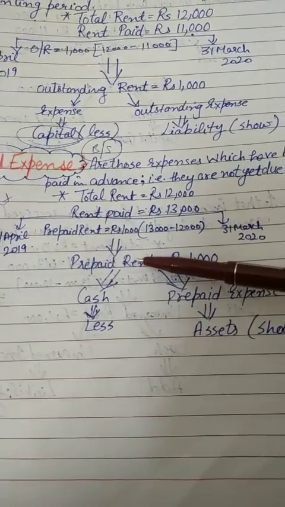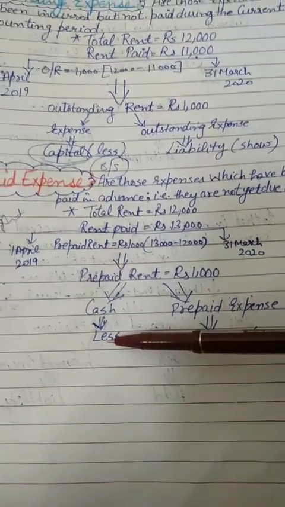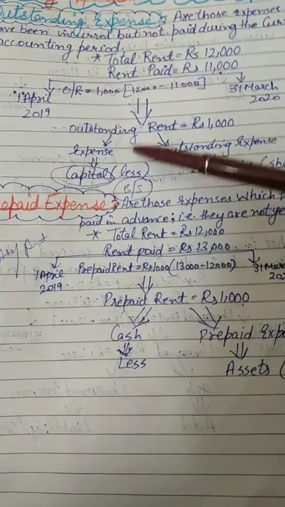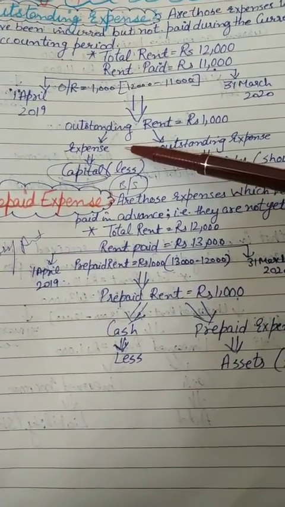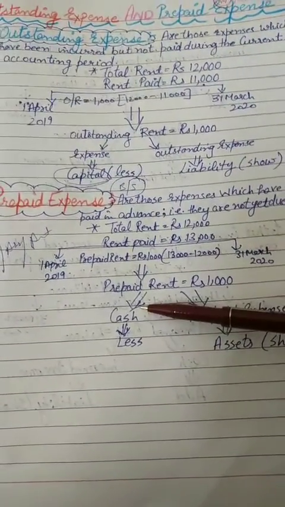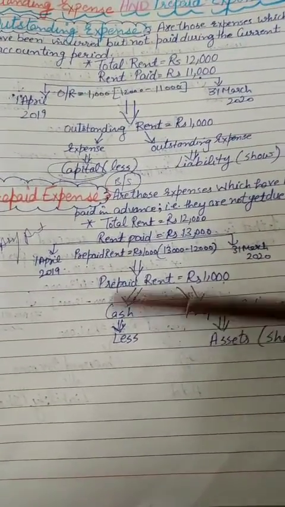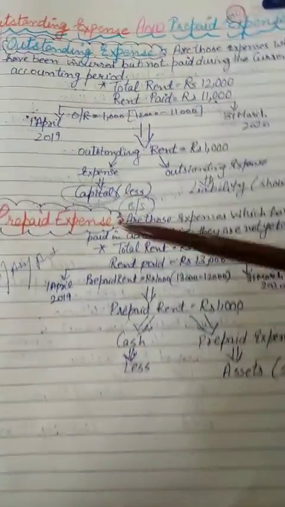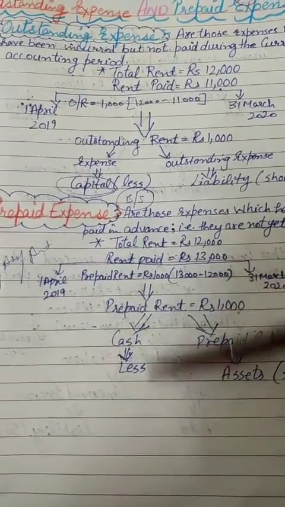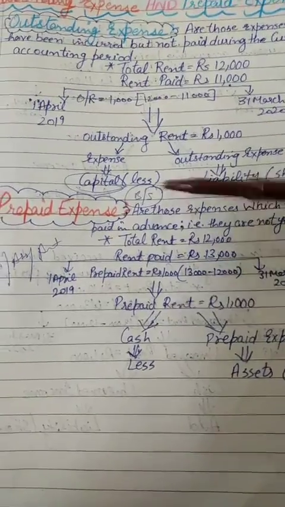If you are paying, your cash is going to decrease. If your expenses, your kharche, are pending, that will be less from your capital side. If you already paid your expenses in advance, it will decrease your cash side; it will be minus from the cash side. If you paid an extra amount, that is known as prepaid expense.